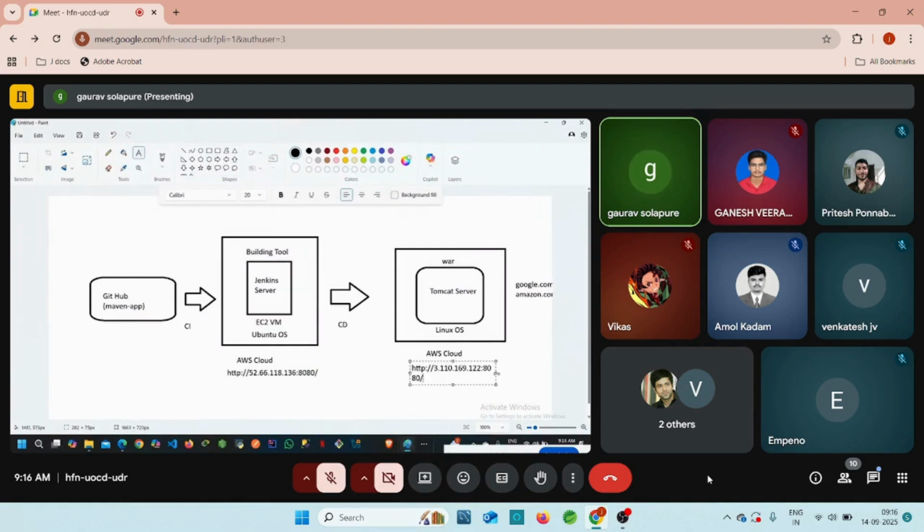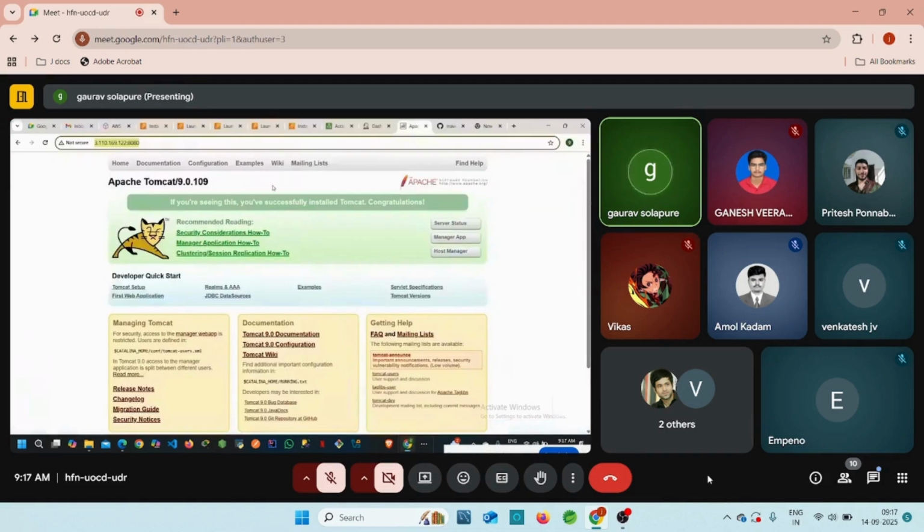Public IP, it means, like www.google.com, www.amazon.com, right? This public IP is later changed to one of the DNS names, which is nothing but the domain name system, right? This google.com is also, in the background, there is one public IP, IPv4, available for this google.com, right? Later we can convert this public IP into any name for our server, right? We can replace this one with Jenkins.com. We can replace this one with Tomcat.com, right? So this is nothing but our Jenkins, and this is nothing but our Tomcat server, guys, right?